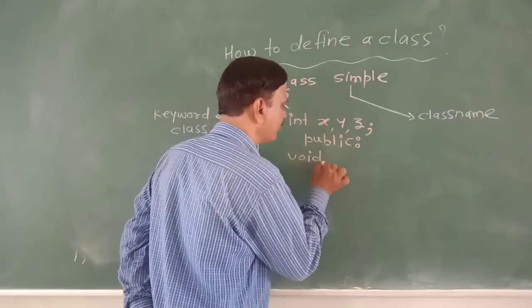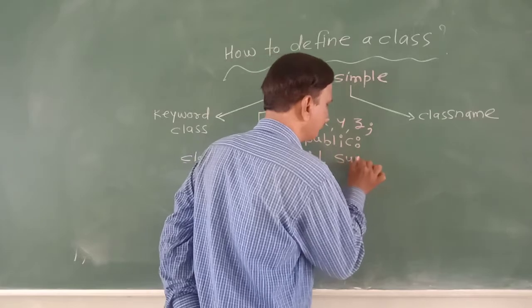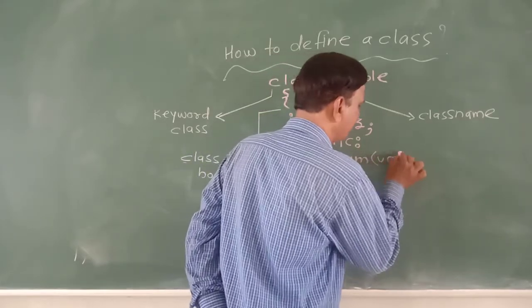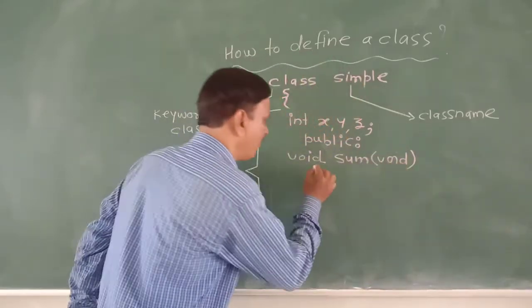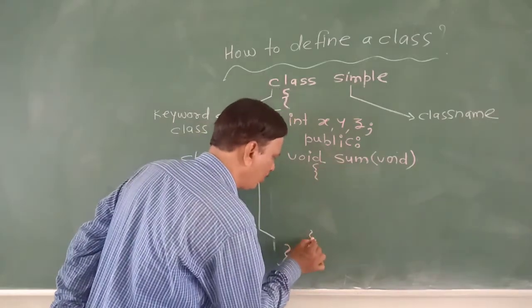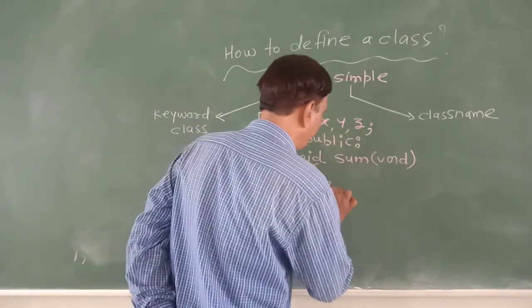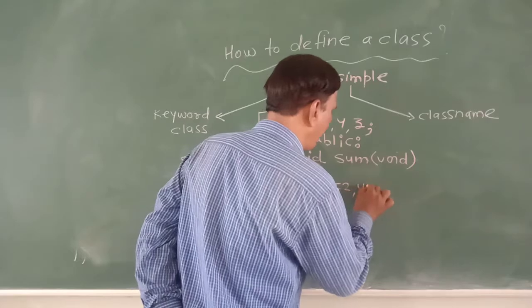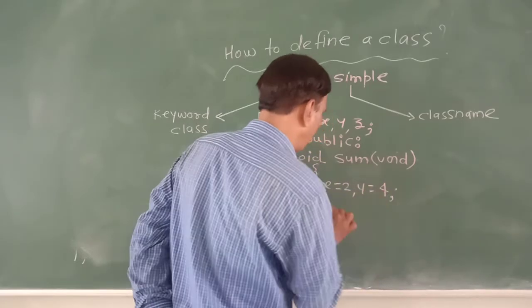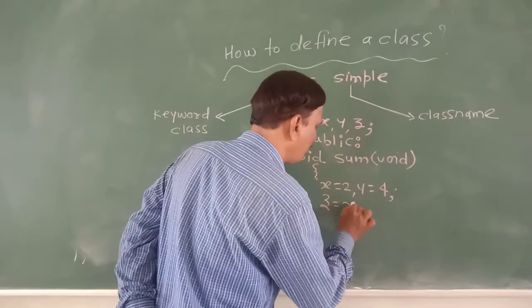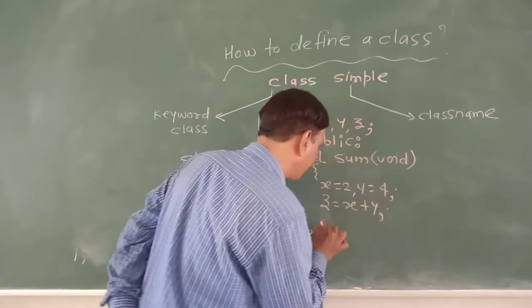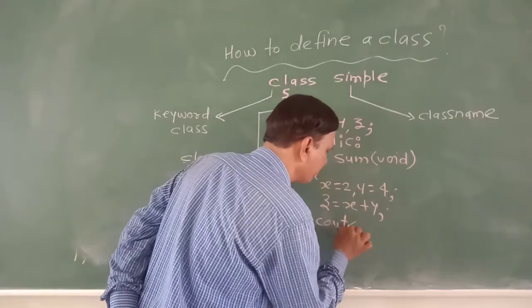Sum is the function. Opening curly bracket, closing curly bracket. Now here x is equal to 2, y is equal to 4, z is equal to x plus y, cout z.